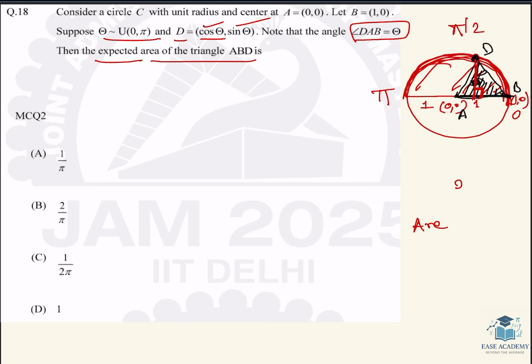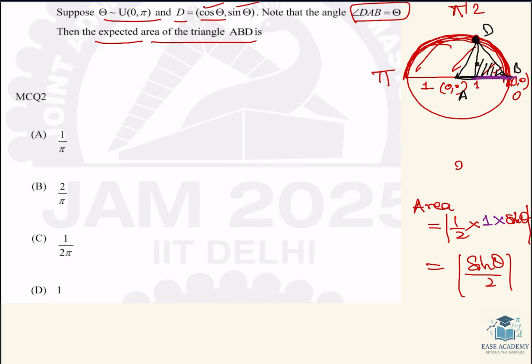तो एरिया क्या हो जाएगा? हाफ इंटू बेस, बेस इज बेसिकली दिस and this is 1 and height is basically this one, that is sin theta. That is, area will be positive, so I am taking it mod, that will be sin theta by 2, whatever the value it should be positive.